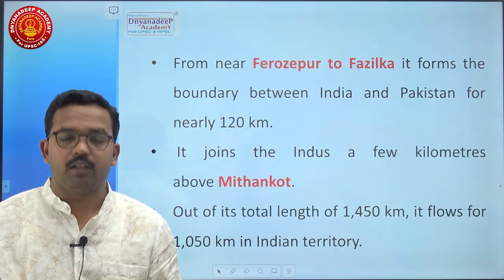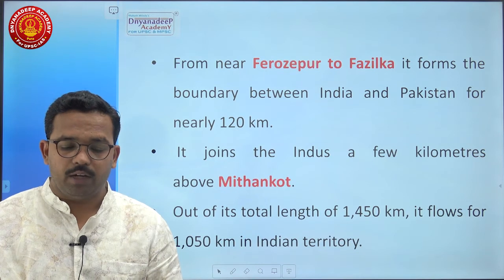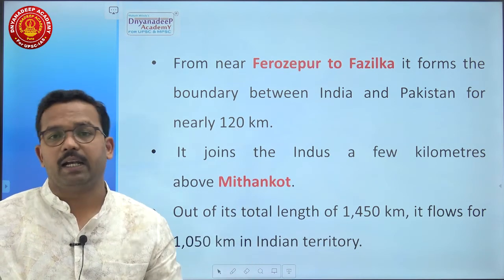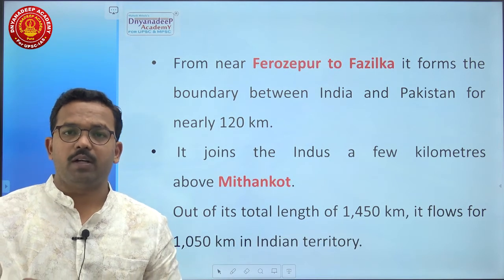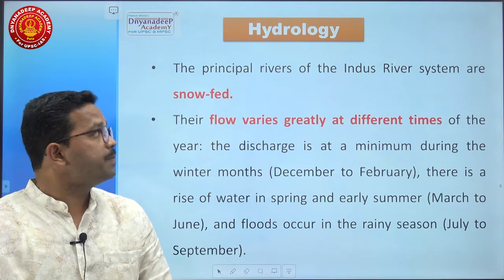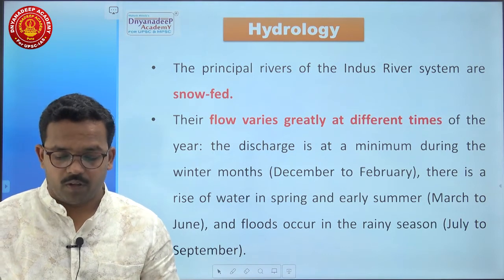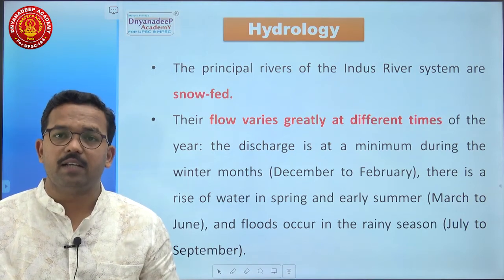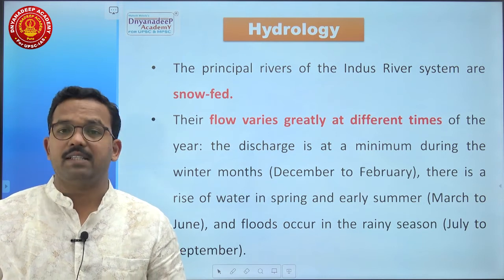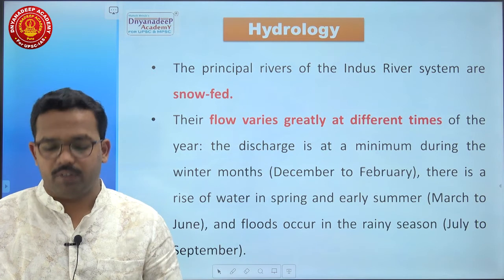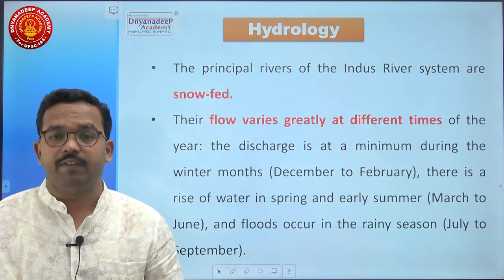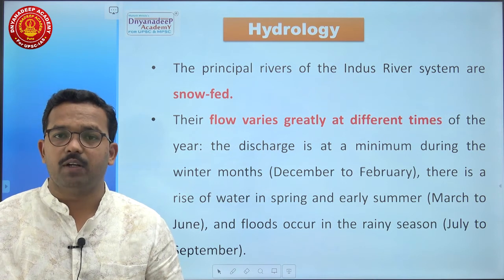Out of its total length of 1450 kilometers, it flows for 1050 kilometers into Indian territory. Now, some important hydrology of all the Himalayan rivers, specifically the Indus River system. The principal rivers of the Indus River system are snow-fed. Their flow varies greatly at different times of the year. The discharge is at minimum during the winter months, that is from December to February.